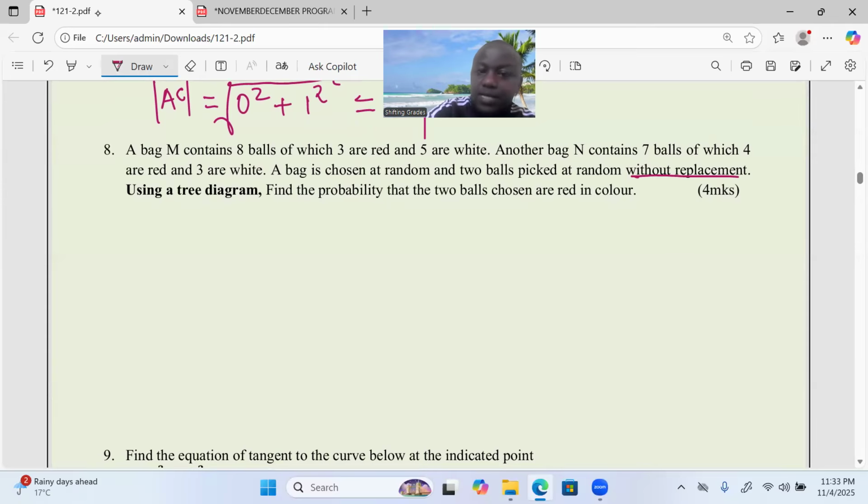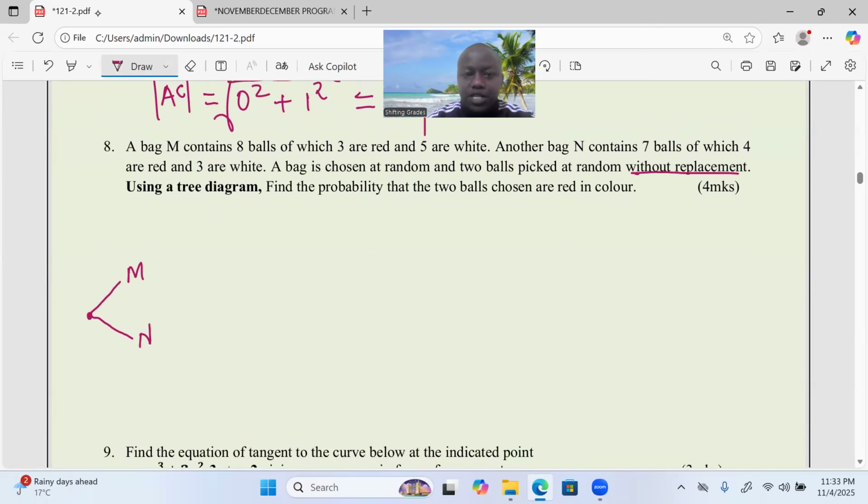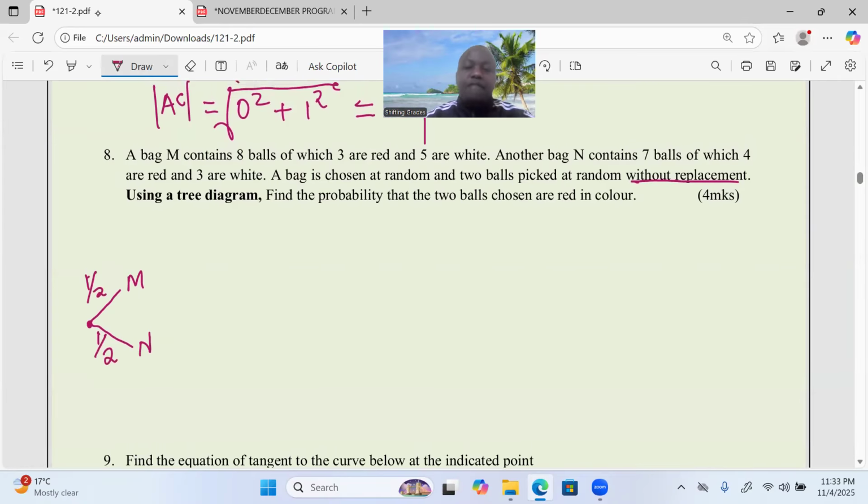So bags are two, remember? So let me have now bag M and bag N. If they are only 2, I'm assuming that they are very similar bags. So we have half and half probabilities of picking any of the bags. Then after that now, just check the next.